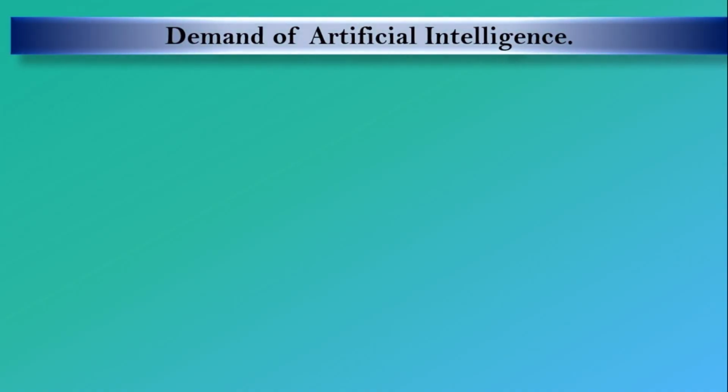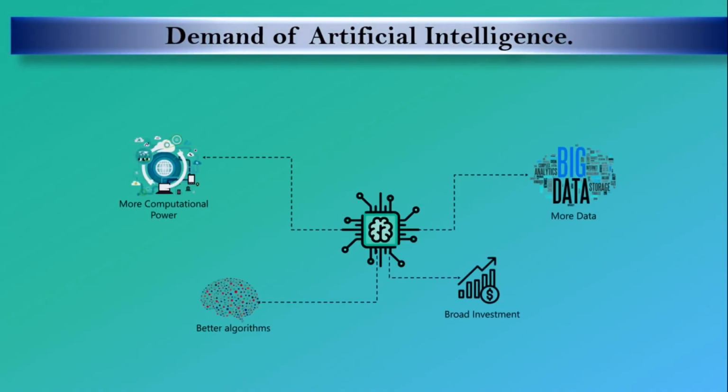Then, demand of artificial intelligence. The main reasons for the popularity of artificial intelligence are the following. The first one is more computational power. Artificial intelligence requires a lot of computing power. Since the invention of GPUs, computers can compute much more.